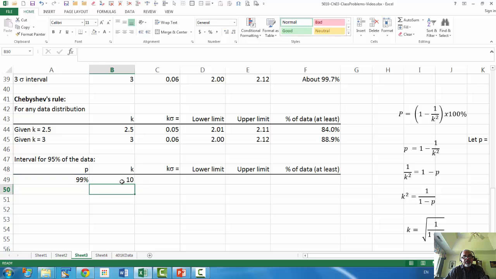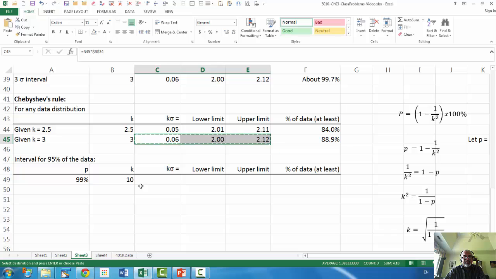So this will be the square root of 1 over 1 minus P, with P equal to 0.99, giving K equal to 10. So you need an interval of K equal to 10 for 99% confidence, if you will. If you want to look at the minimum amount of cola in the bottle for 99% of the bottles, it is 1.86.